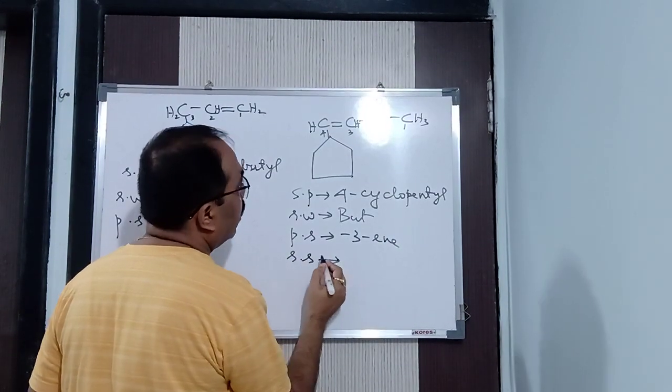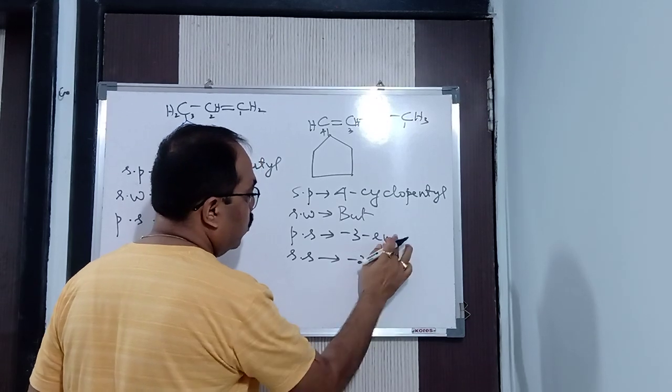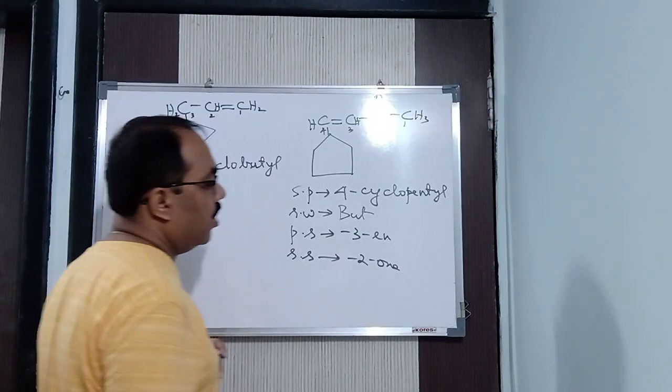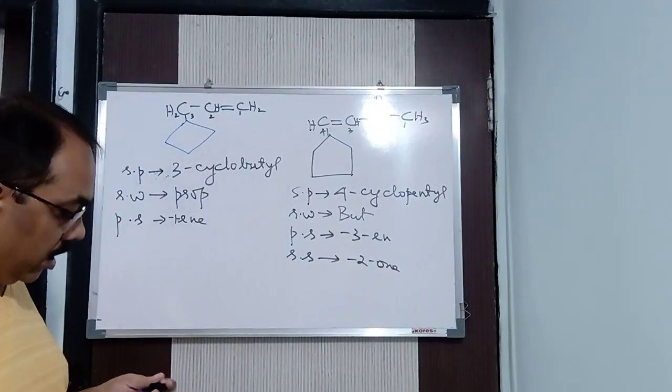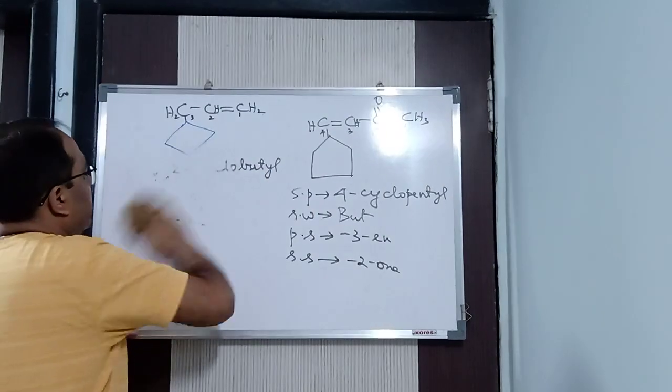The primary suffix is in the third position, we have 'in', so 3-yne. The secondary suffix is in the second position, 'one', so 2-one. Here E and O are both vowels, so E will be removed. So 4-cyclopentylbut-3-yn-2-one, we got it. Clear? In this way. I hope you understood the rules I explained.